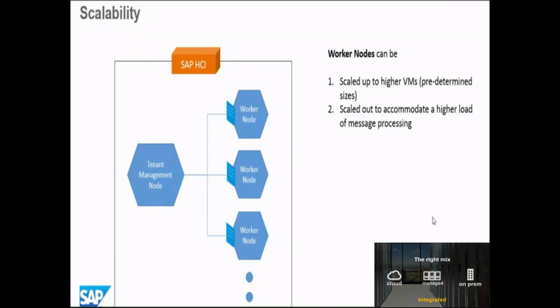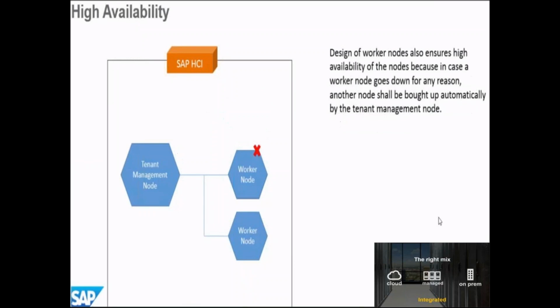One is scalability and the other is availability. I told you what availability means: we have 99.9% uptime for HCI. How is that achieved? If at one instant a worker node stops working, SAP will quickly take another free worker node from its server and attach it to your tenant management node.